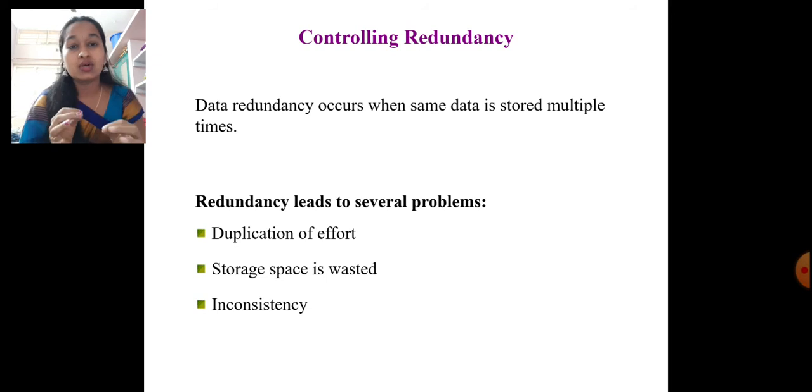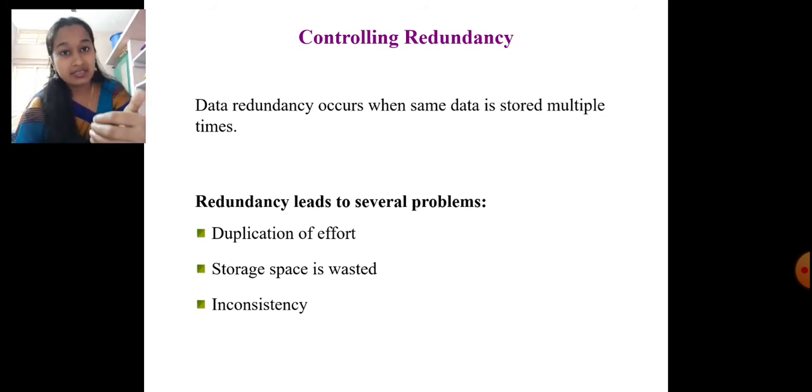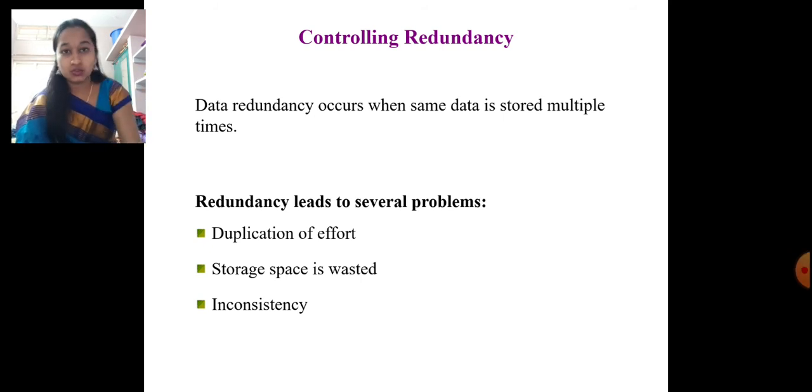You people can analyze and imagine duplication of effort as well as storage space. The only new concept you encounter is inconsistency. What is this inconsistency, what is consistent data, what is inconsistent data? In redundancy, how do we get inconsistency, that is the main question here. In inconsistency, what is the meaning? For example, when a student takes admission in the college, his details are stored in the accounts section.